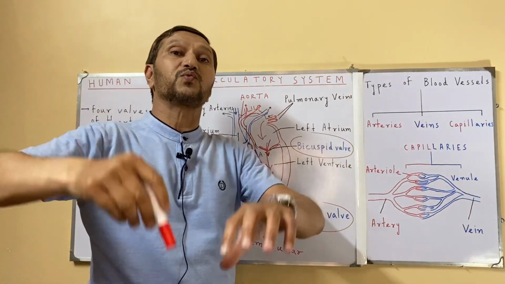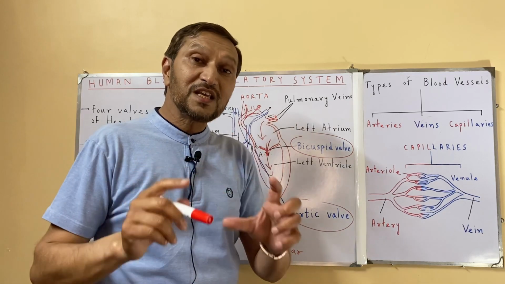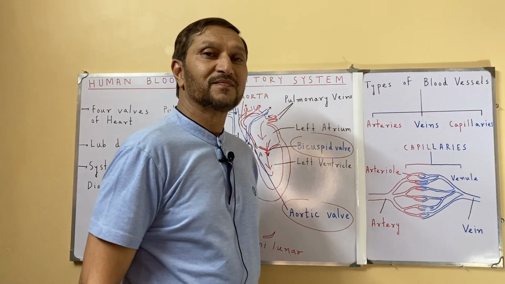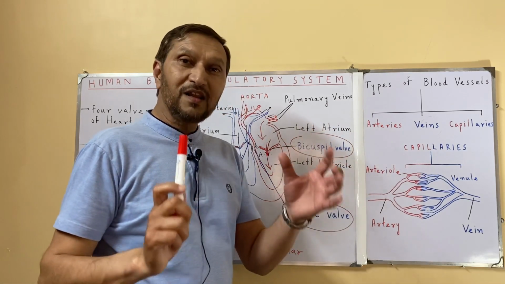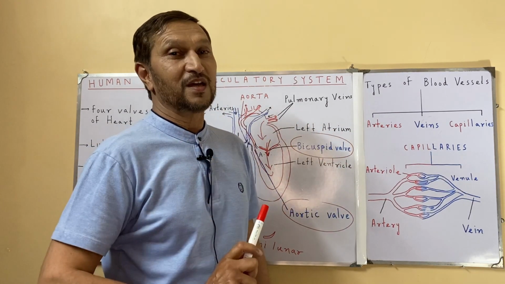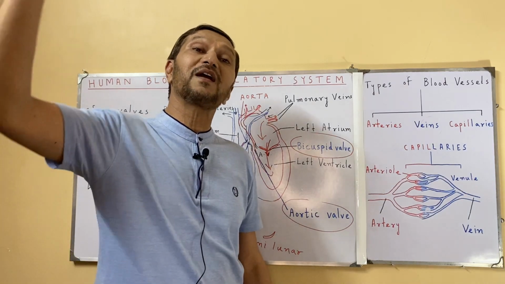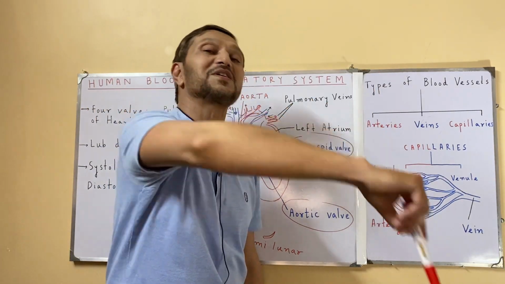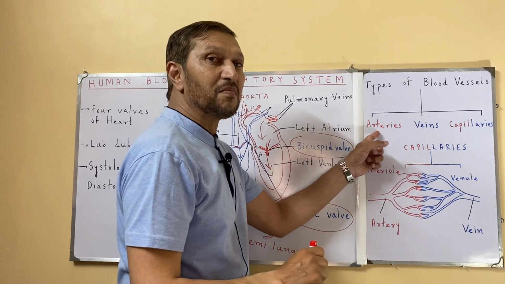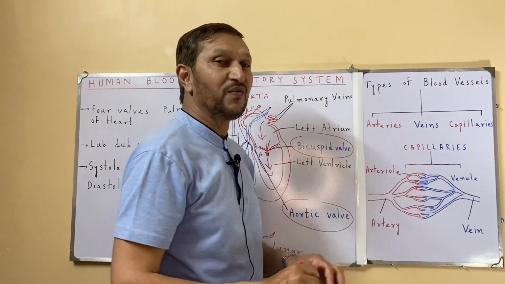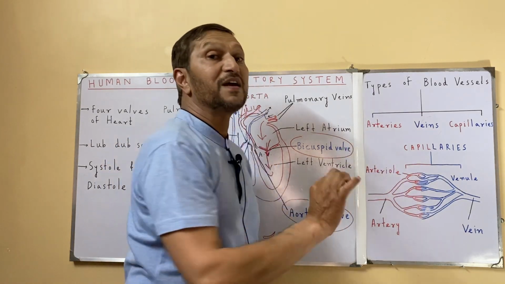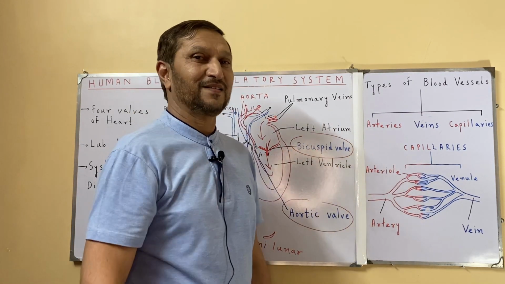And the veins are the blood vessels which bring the blood back towards the heart. These veins contain deoxygenated blood, and all the veins contain deoxygenated blood except the pulmonary vein, which is bringing the blood from the lungs, so it must be oxygenated. So why did I represent arteries with red and veins with blue? The reason is that oxygenated blood is bright red in color.